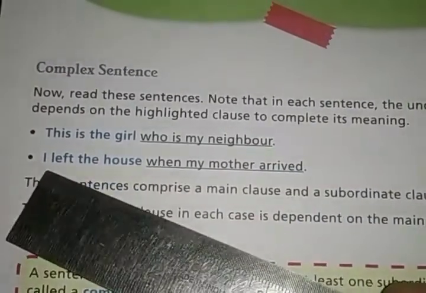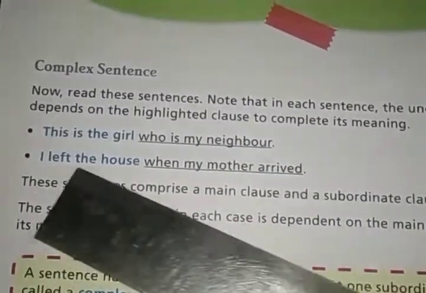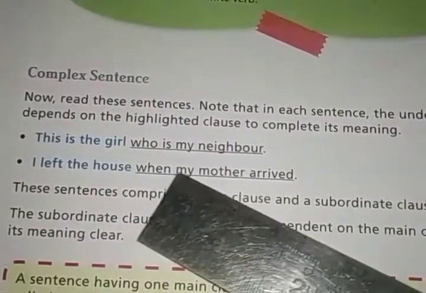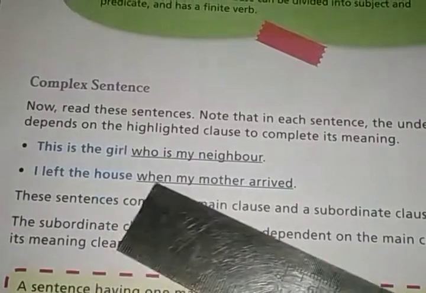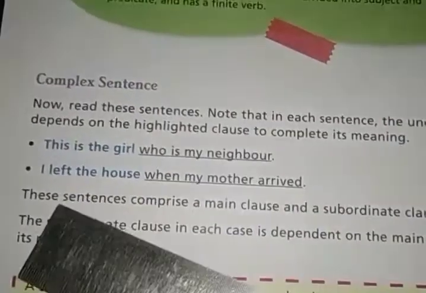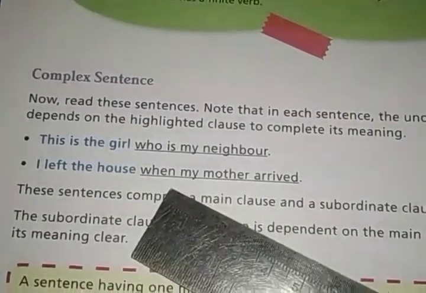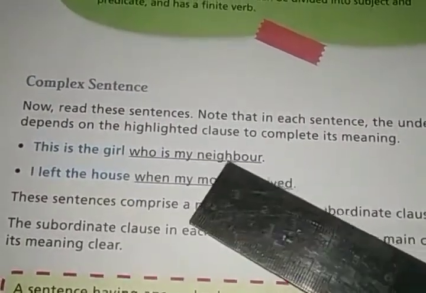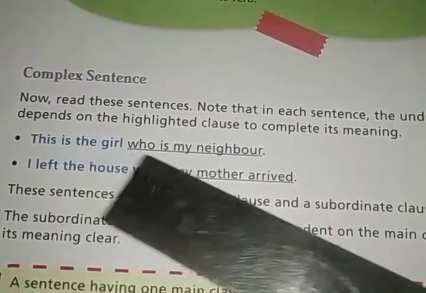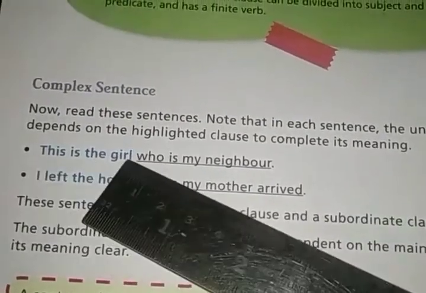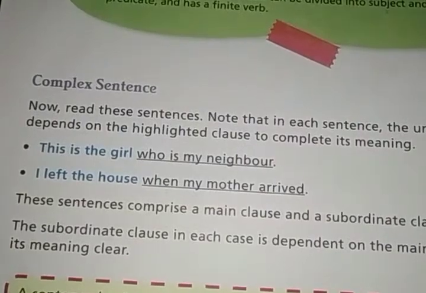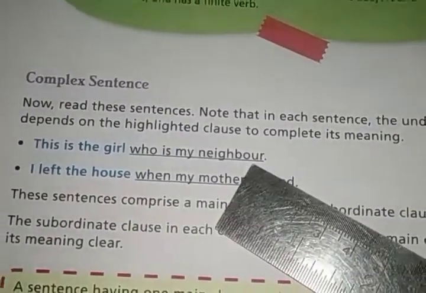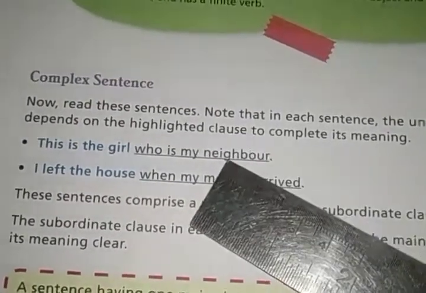The clause which carries its meaning will be the main clause, and the clause which is dependent on the main clause will be the subordinate clause. Understood? "I left the house" is meaningful. "This is the girl" is also meaningful, but "who is my neighbor" doesn't have any meaning without it, right? So the portion which has its independent meaning is the main clause, and the portion which doesn't have any independent meaning is the subordinate clause.